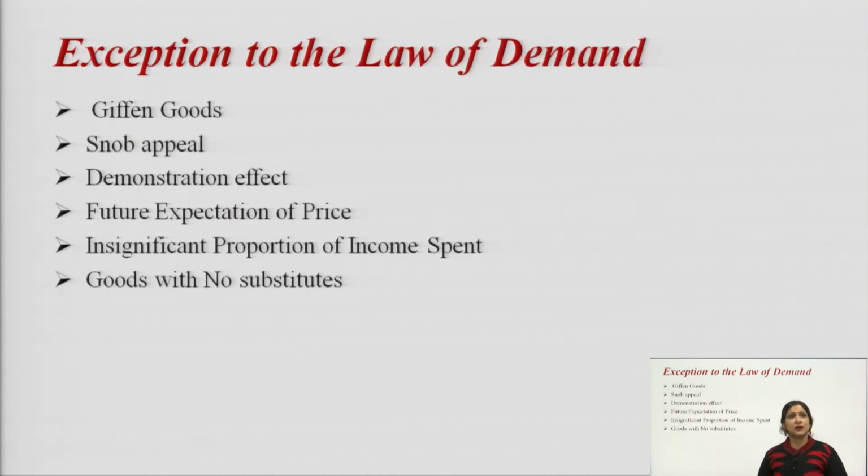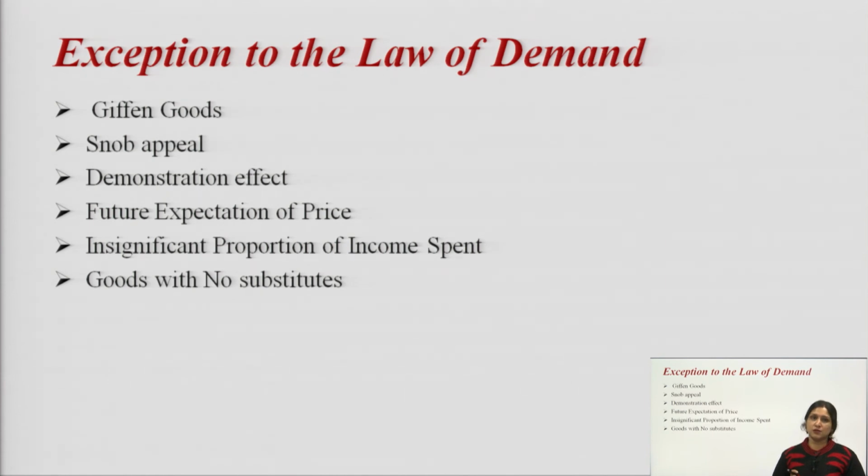Then we discussed the exceptions to the law of demand, that it is not true in all cases. There are a few exceptions, like giffen goods, meaning goods of inferior quality, which belong to lower class people, who, to satisfy their basic needs, even if the prices of these commodities are increasing, their demand for these commodities will increase. That is the concept of giffen goods, and the example in the Indian context will be bajra, or you can say coarse cloth.